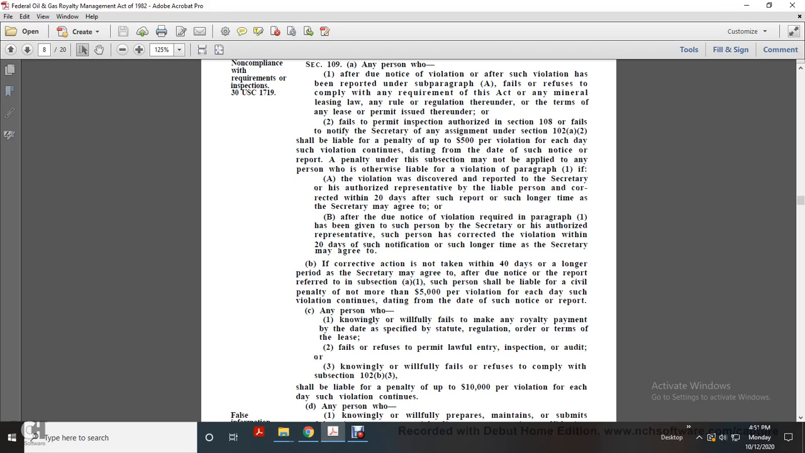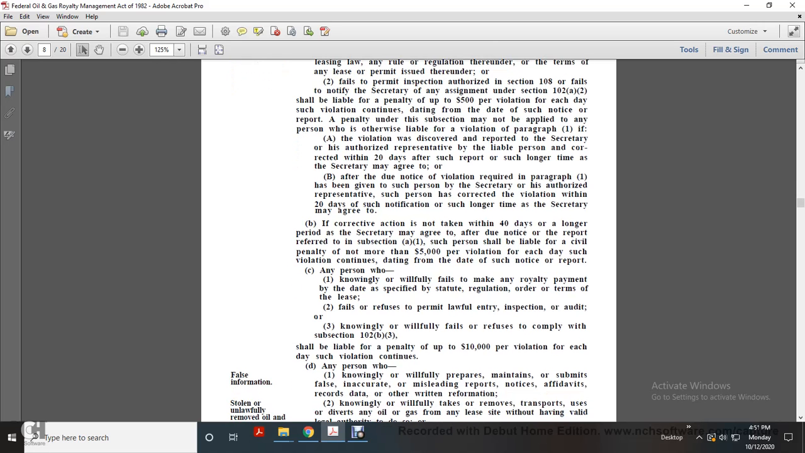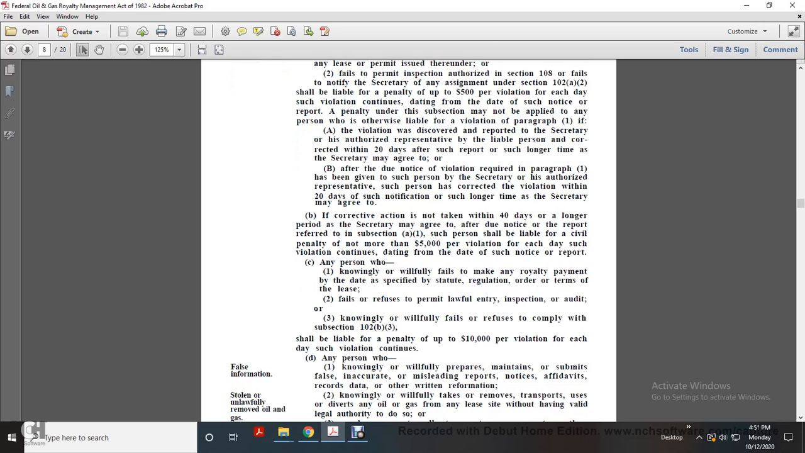Any person who knowingly or willfully fails to make a royalty payment by the date specified in the statute, regulation, order, or the terms of the lease, or fails or refuses to permit lawful entry, inspection, and audit, or knowingly or willfully fails or refuses to comply with subsection 102B3, shall be liable to a penalty of up to $10,000 per violation for each day such violation continues.